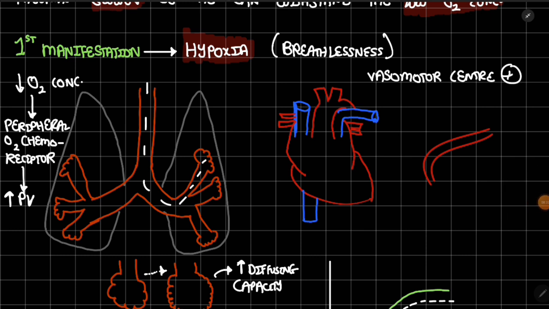It will stimulate the heart, causing a positive inotropic effect and increased cardiac output. The increased cardiac output will deliver more blood to the peripheral tissues, so the peripheral tissues get more oxygen in less time, and tissue perfusion increases.